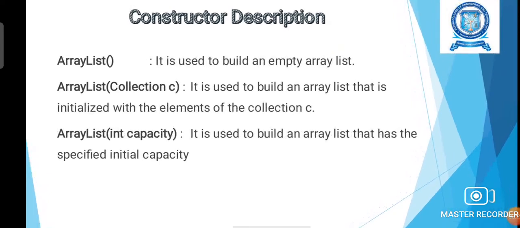Now we can see the various constructors available for the Arraylist class. There are 3 constructors available. First one is the empty constructor, which is used to build the Arraylist. Second constructor having the parameter C, that is the collection object C. It is used to build an Arraylist that is initialized with the elements of the collection. The third one is the Arraylist constructor having the capacity as the parameter. The third constructor is used to build an Arraylist that has the specified initial capacity.